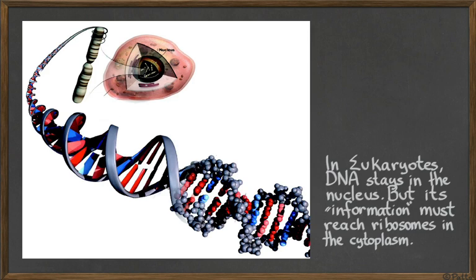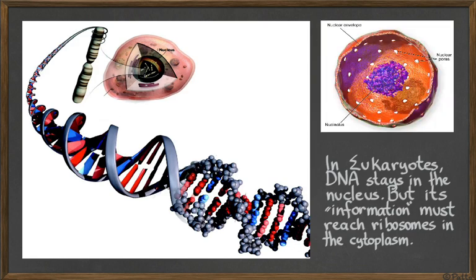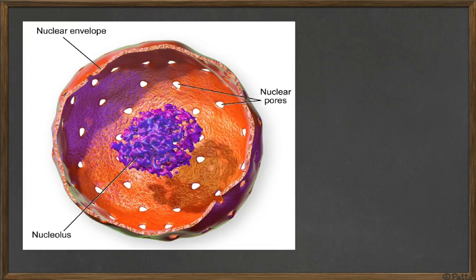For that, we use the RNA. So DNA copies the piece of information that needs to be made into one protein, into RNA, and then it goes out of the nucleus. So they get out through the nuclear pores and they are going to be doing the job. So this is how the genetic information from the DNA gets into the ribosomes.